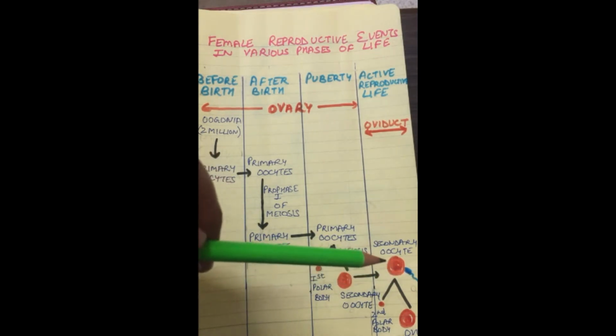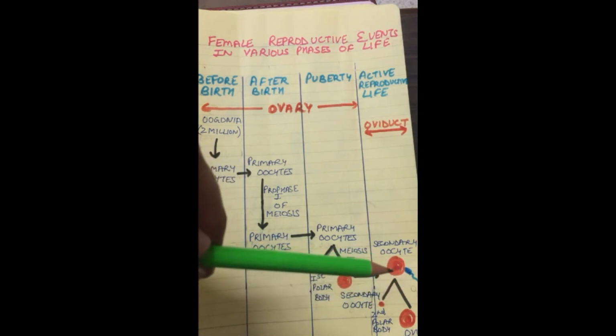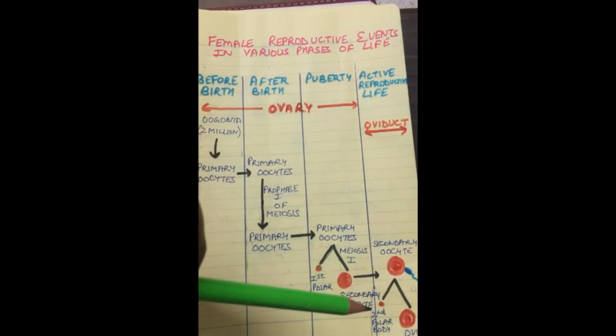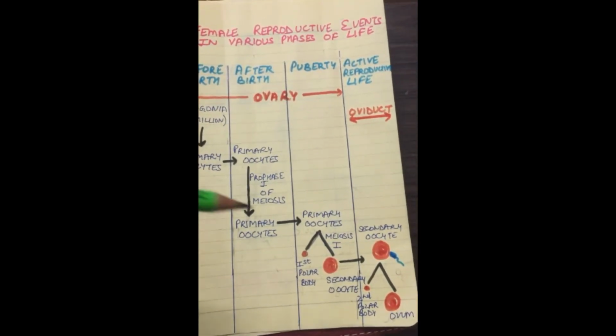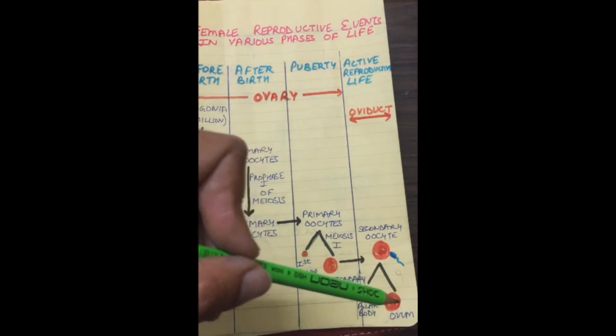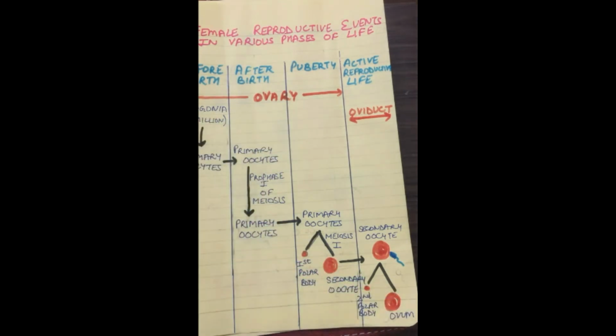So let us assume that the sperm has fused with the ovum. Now this ovum will complete its meiosis II. So in meiosis II, again two unequal daughter cells are formed, the second polar body and the ovum. The role of the polar body is not known, they will either degenerate. So what is formed in oogenesis is a single ovum. And we have discussed in spermatogenesis that from a single primary spermatocyte, 4 spermatozoa are formed. But in oogenesis, from a single primary oocyte, only one ovum is formed.